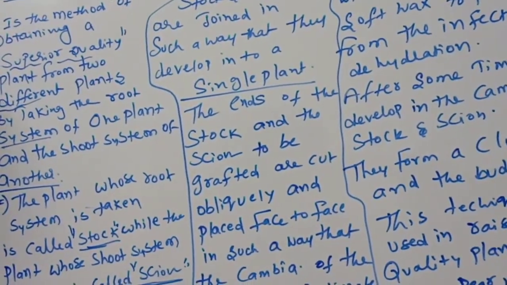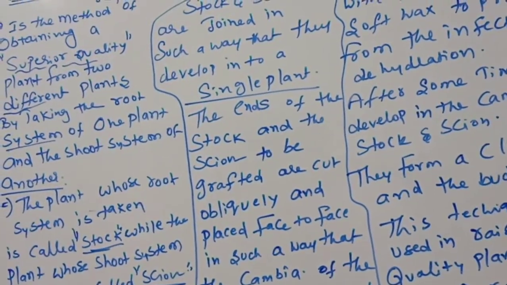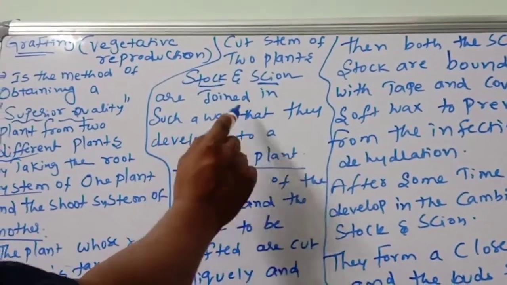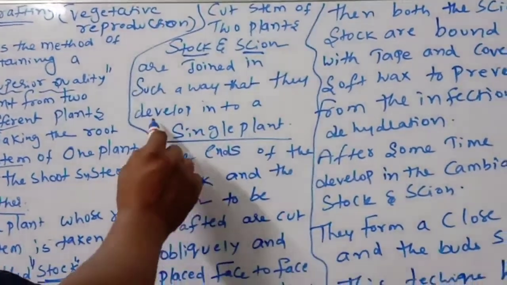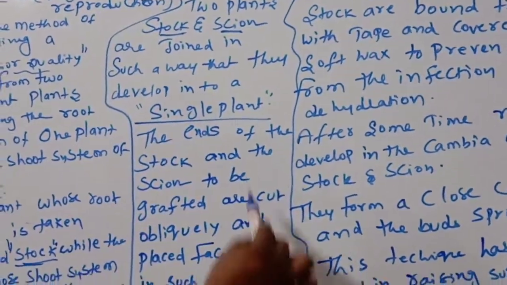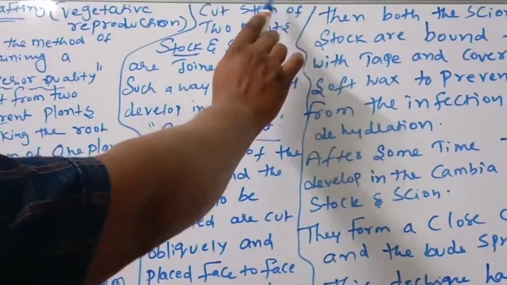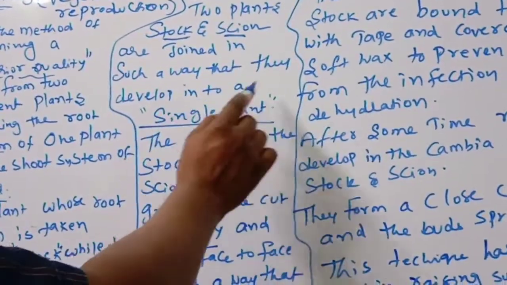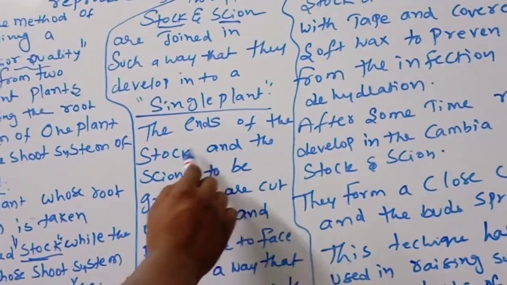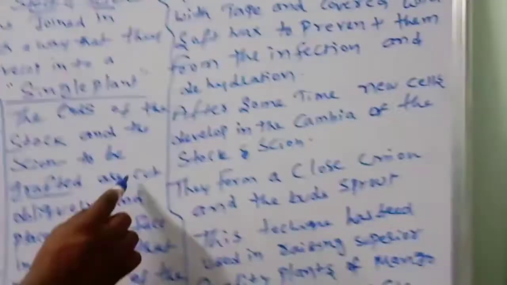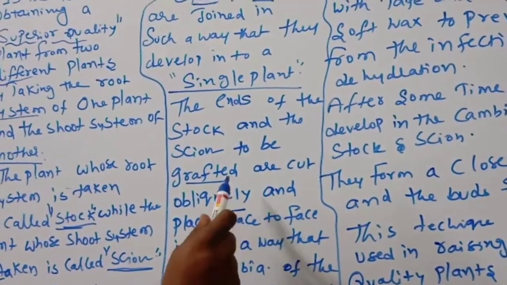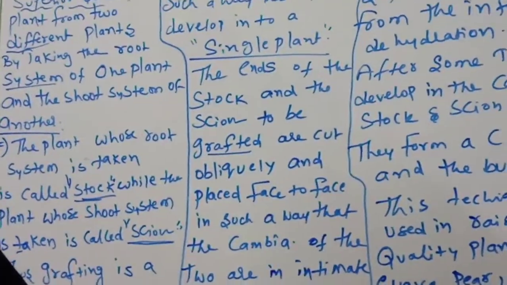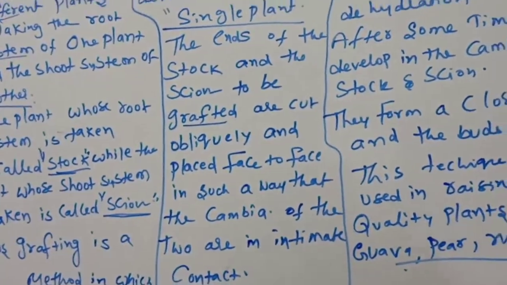Stalk and scion. Thus, grafting is a method in which cut stems of two plants, stalk and scion, are joined in such a way that they develop into a single plant. So, this is very, very important. The ends of the stalk and the scion to be grafted are cut obliquely and placed face to face in such a way that the cambia of the two are in intimate contact.